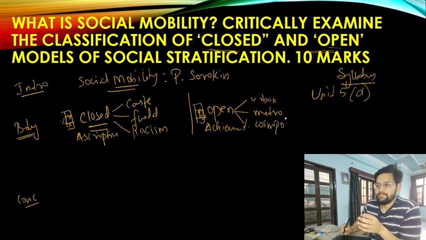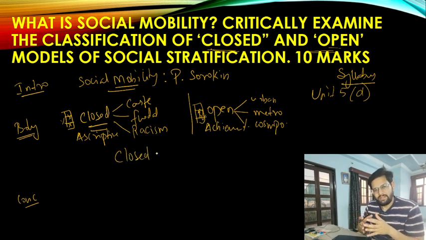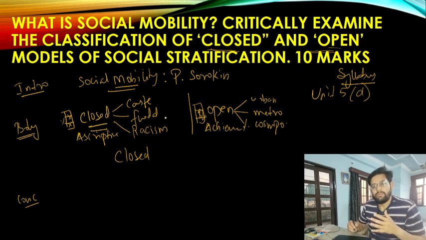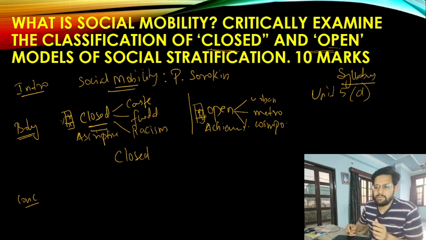cosmopolitans, etc. The examiner is asking how open societies are not completely open and closed societies are not completely closed. If you look at these closed societies, they are acting like open ones as well. Where do you see these rigid societies are able to transform?